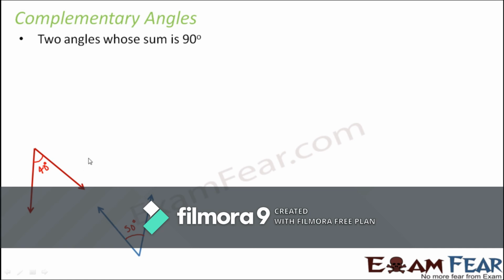So what would be the sum of these two angles? The sum would be 40 degrees plus 50 degrees. 40 plus 50 is 90. So the sum is 90 degrees. Therefore, these two angles are complementary angles. So any two angles, if their sum is 90 degrees, they are complementary.